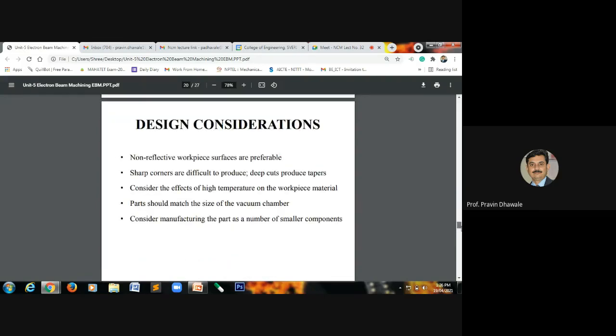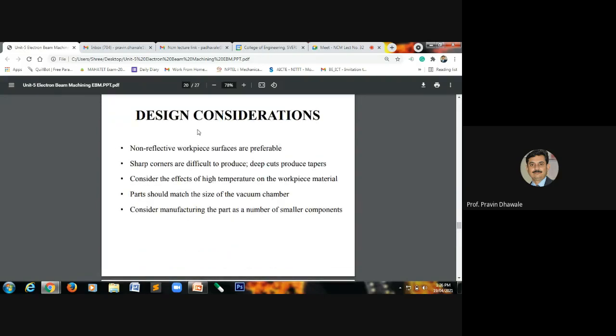Okay. Then this slide focuses on design considerations in the electron beam machining process. While using the electron beam machining process, non-reflective workpieces are preferable, meaning we have to use a workpiece which has a non-reflective characteristic.